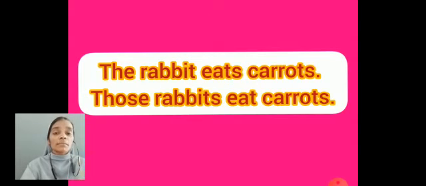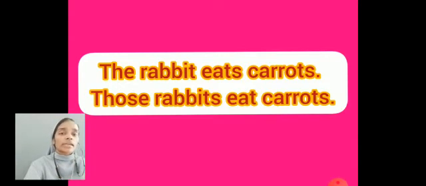Here singular means there is just one, single, alone. For example, rabbit, car, boy, girl. All these are singular nouns. You have to remember something very important about the singular verb.